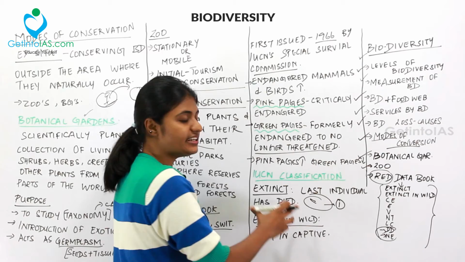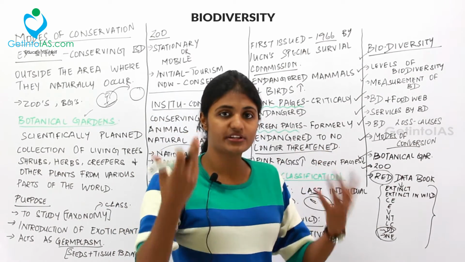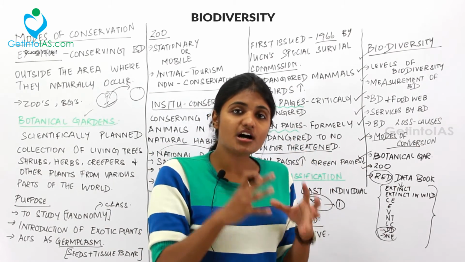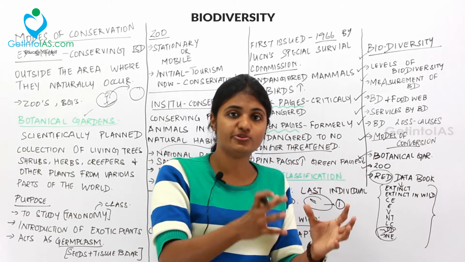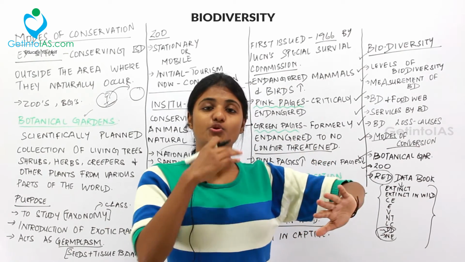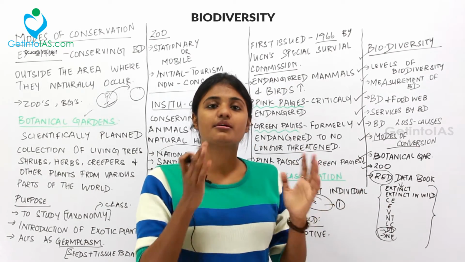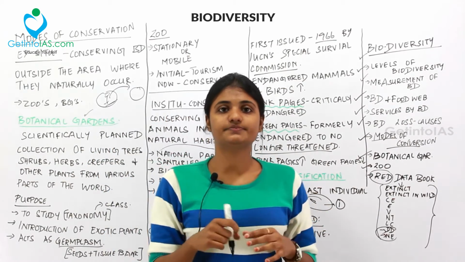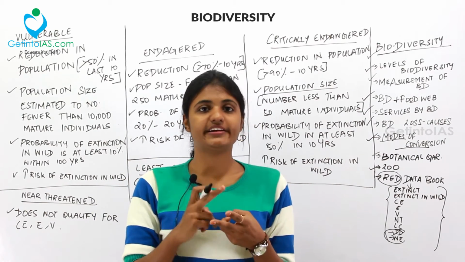So what is extinct in wild? The same thing, but the animal is extinct in the wild. That is, in the forest region, in its naturally occurring habitat, it is extinct. But to preserve that organism from being fully extinct, you take that organism or species and you are captively breeding it. So that is called extinct in wild. You may not find that organism in the naturally occurring habitat like forest, but you will find it inside the zoos. So we have dealt with extinct and extinct in wild in the red data book list.